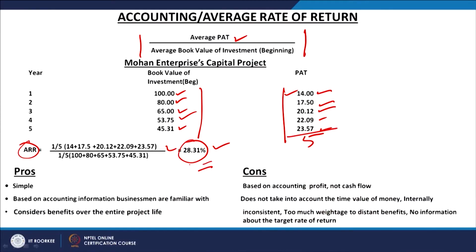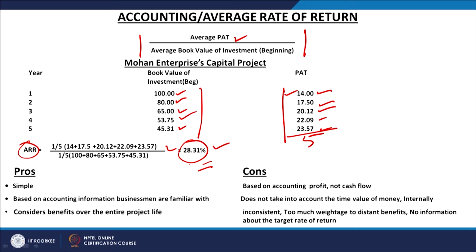So, when you talk about the pros, merits of this method, it is very simple. Simple means once you have got the profit figures or the investment figures, after that calculating the average rate of return is very simple. Second thing is it is based on accounting information businessmen are familiar with. Everybody knows what is the profit after tax, how to calculate the profit after tax and how to interpret the availability of profit after tax. So, that can be easily found out, that can be easily evaluated. So, in this whole case you can easily apply this method. This is the second important merit.